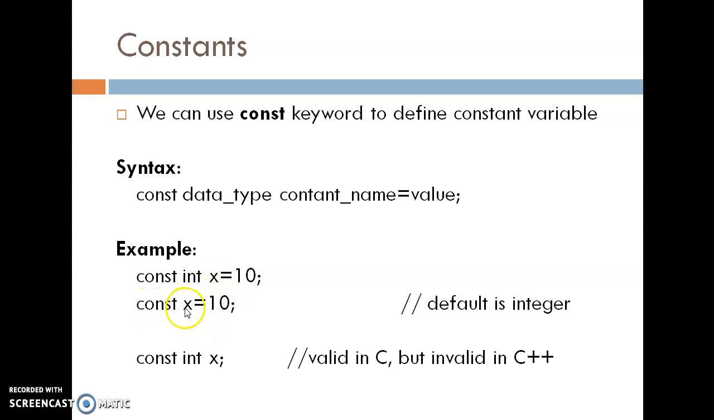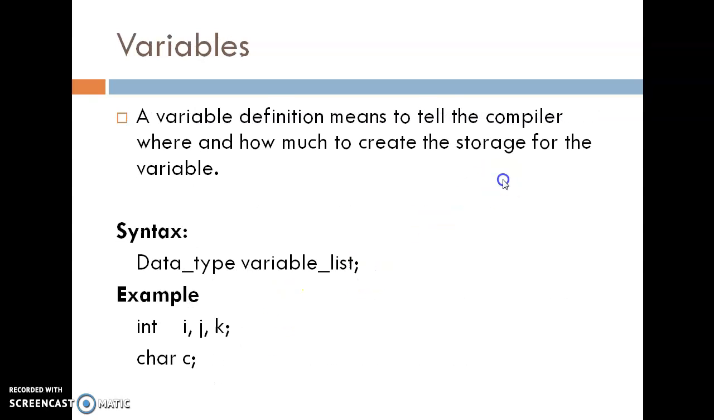If we write const x is equal to 10, then in x we store integer type of data, so the default data type of x is integer. A statement like const int x without a value is not valid in C++. It is valid in C but not valid in C++.